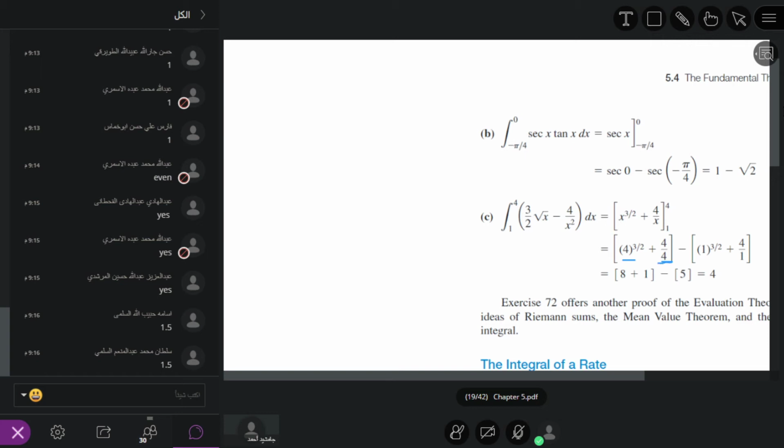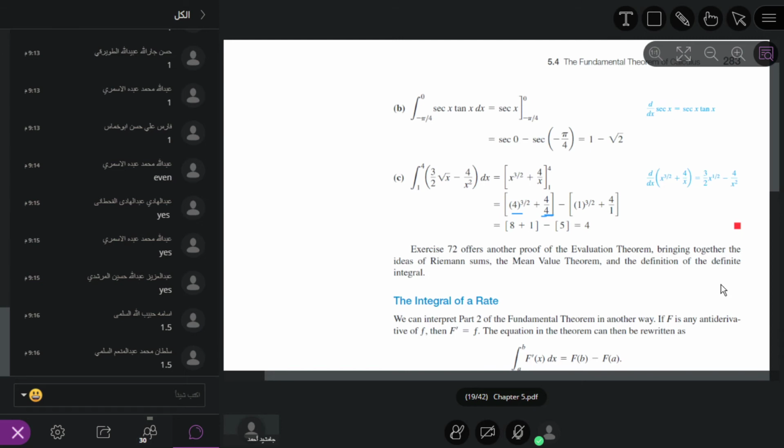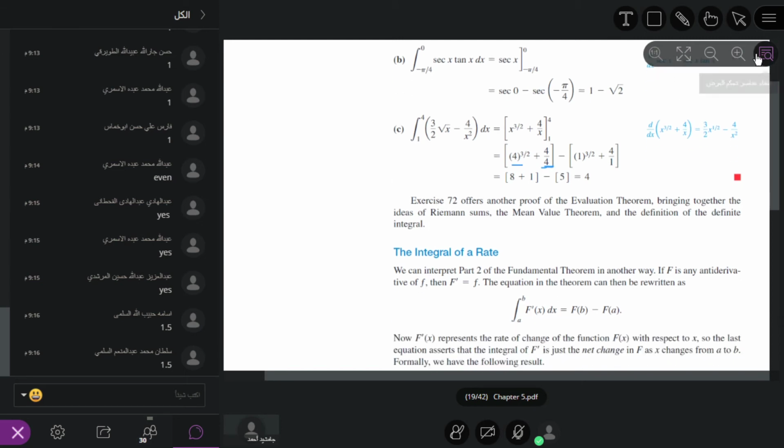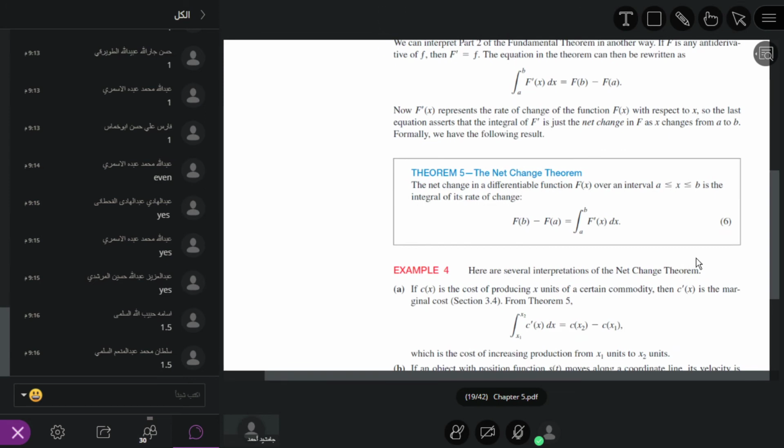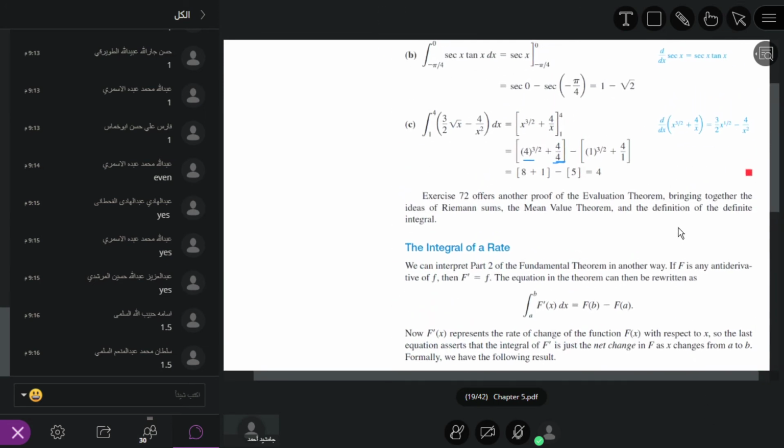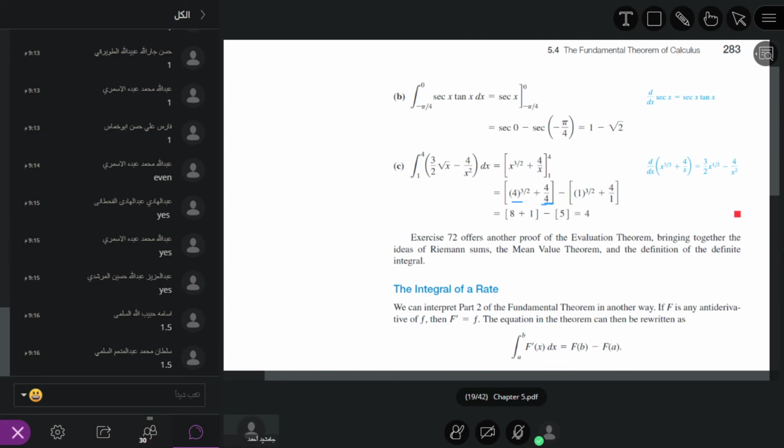Then the upper limit value minus the lower limit value. 4 power 3 over 2 is equal to 8, plus 4 divided by 4 is 1, giving 9. Minus 1 power 3 over 2, which is 1, and 4 divided by 1, which is 4, giving 5. So 9 minus 5 is 4.